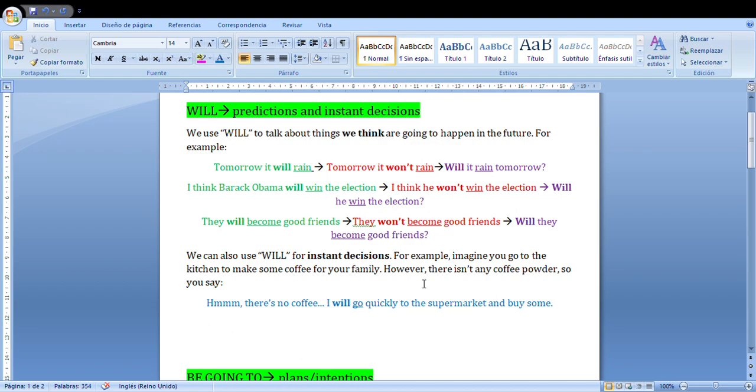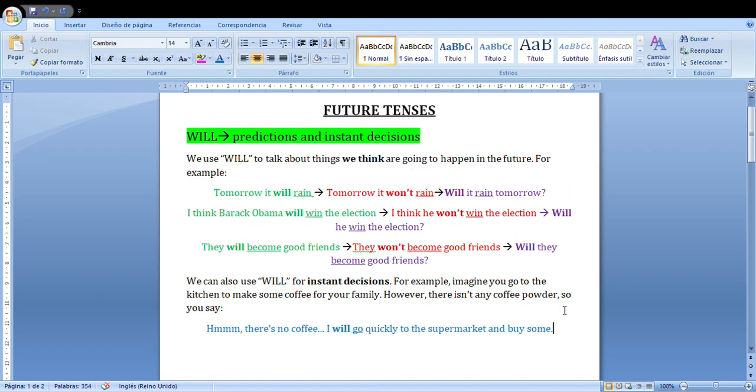I will go quickly to the supermarket and buy some. I will go, iré al supermercado. This is something we are deciding at the moment. This is instant decision. So whenever you see an instant decision, you have to use will plus the main verb, of course. You see it's very easy.